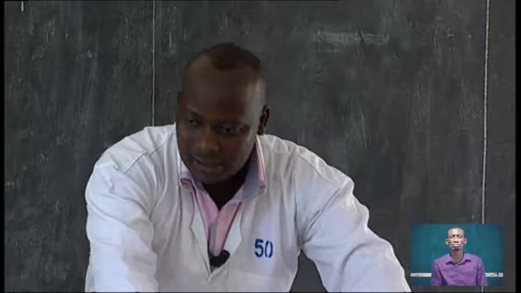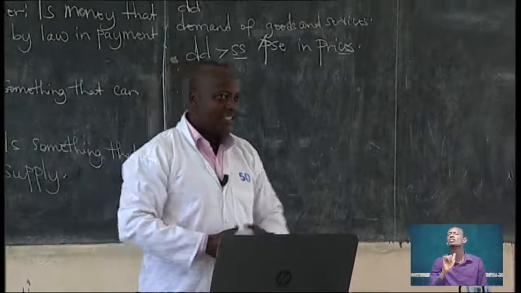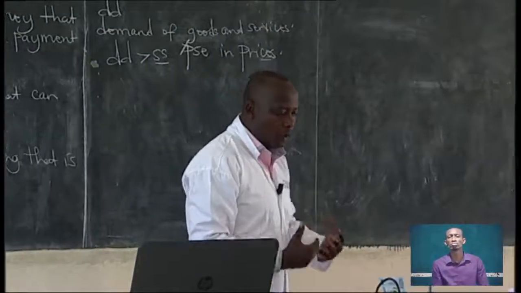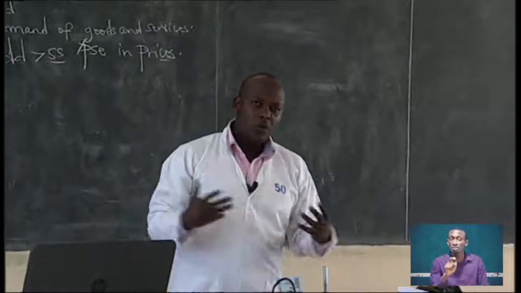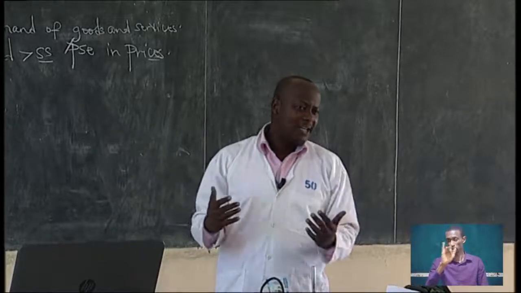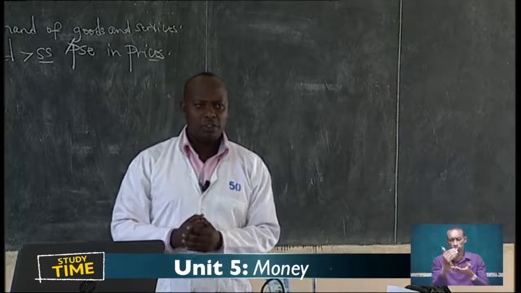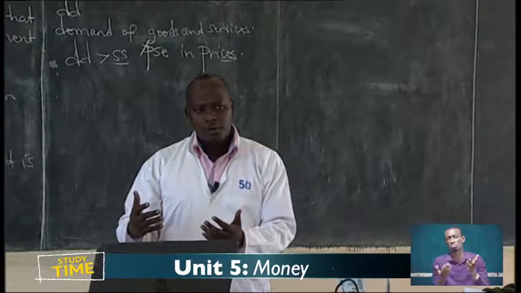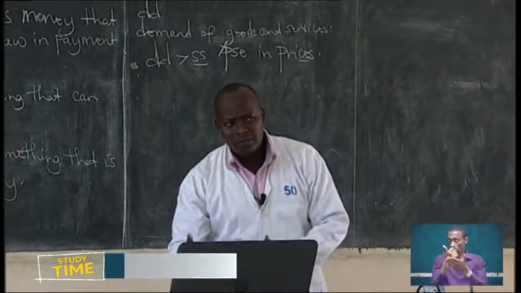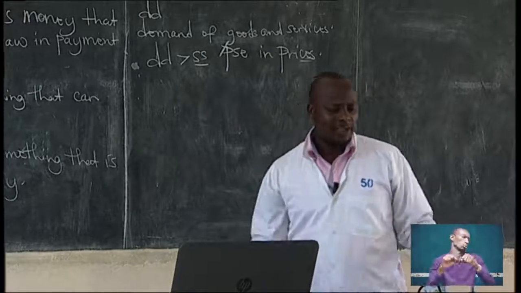The next quality of money is divisibility. Good money should be divisible. And why should good money be divisible? It should be divided into smaller denominations to facilitate smaller transactions, to make smaller transactions possible.